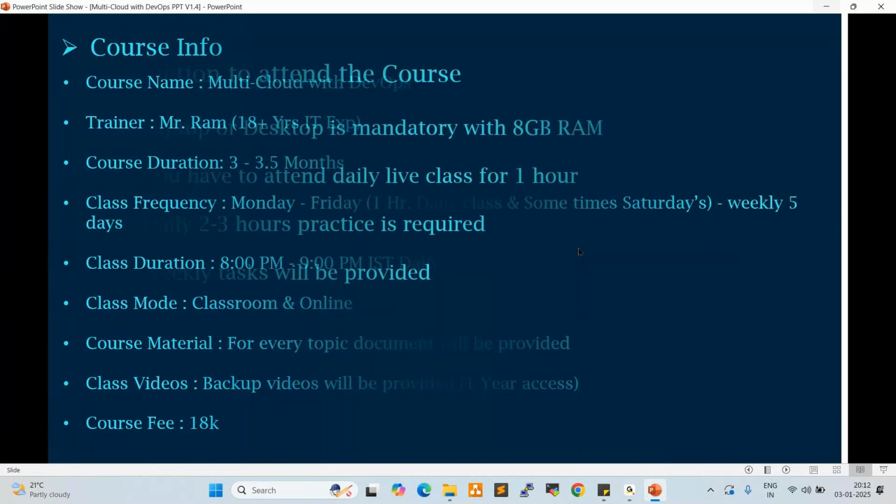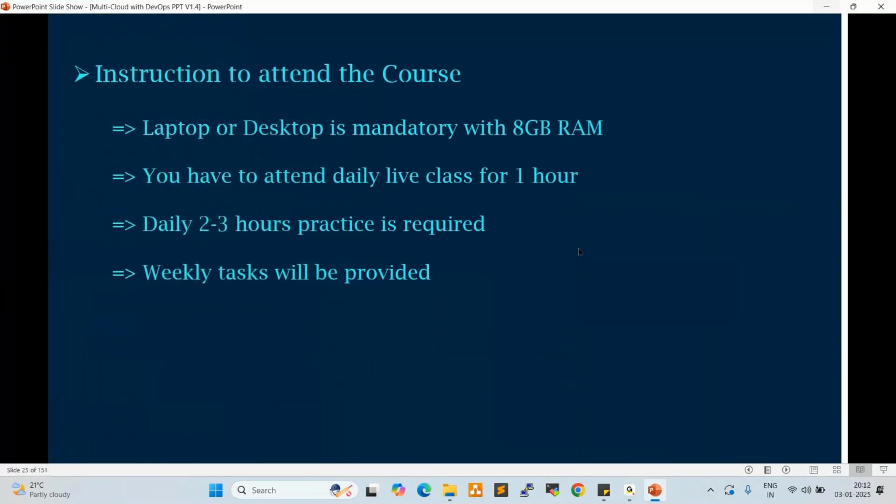Instructions to attend this course. If you want to learn DevOps and multi-cloud, a laptop or desktop with 8 GB RAM is mandatory. Some people ask, can we practice on mobile? Not possible. A laptop or desktop with 8 GB is mandatory, because while working on Kubernetes, Docker, Ansible, AWS, Azure, we require minimum 8 GB RAM.